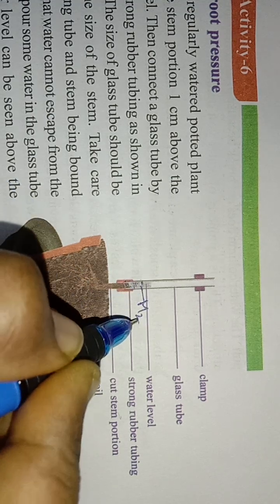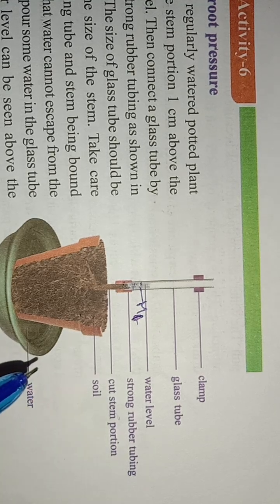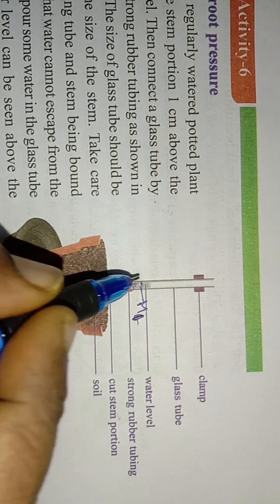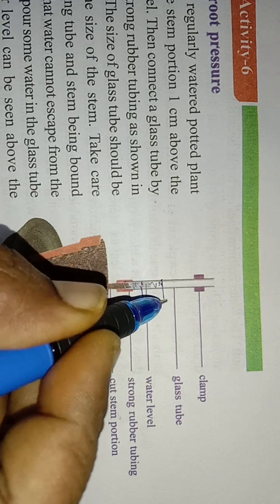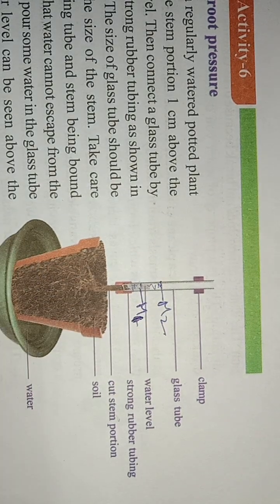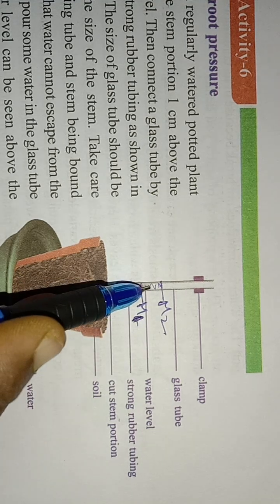I marked this level as M1 and kept this arrangement aside for 2 to 3 hours. After some time you observe that the water level has increased to M2. Even though there is no plant above, the water level increases in the tube.